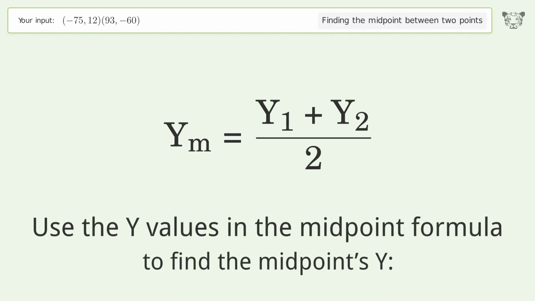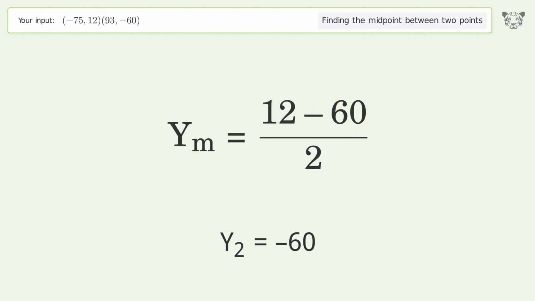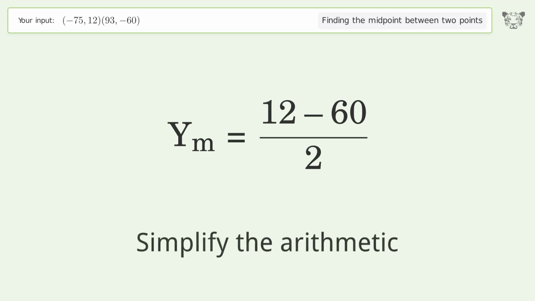Use the y values in the midpoint formula to find the midpoint's y. y1 equals 12. y2 equals -60. Simplify the arithmetic.